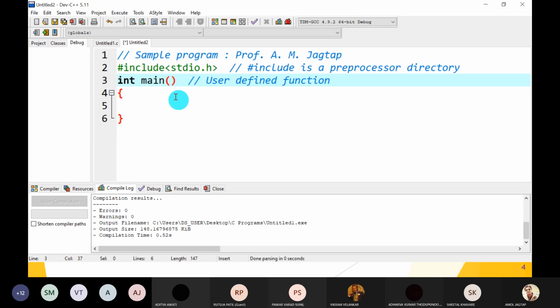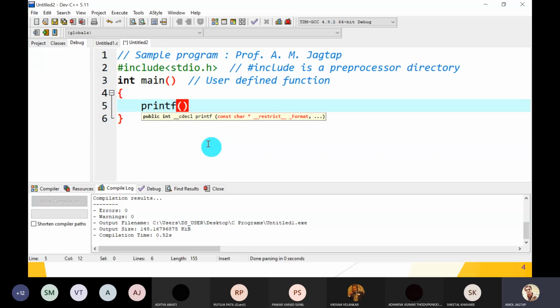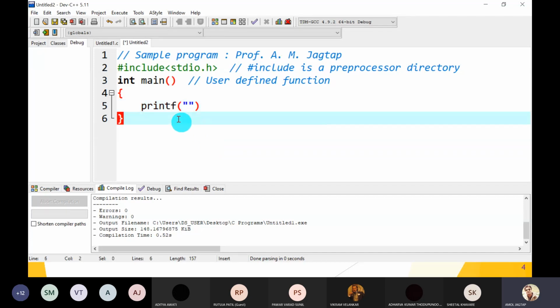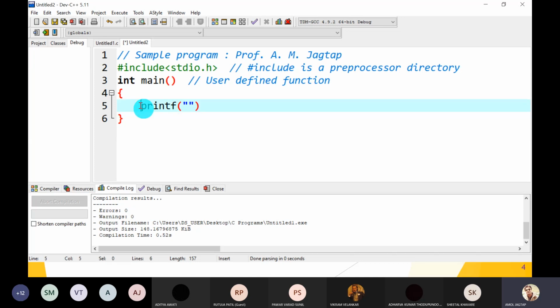Great. Now everyone knows what printf is. How to write printf? F means formatted output. If we require formatted output, we can print it. What is the use of the printf function? The printf function prints the output on the console or text mode window.